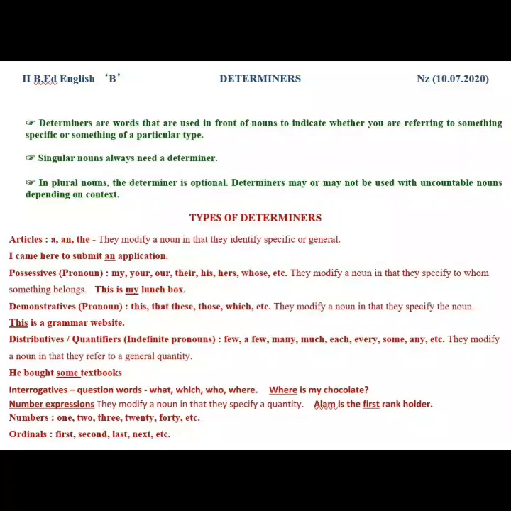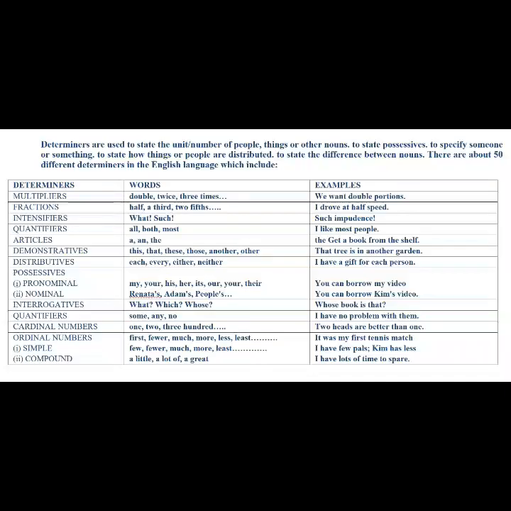Points to remember. Determiners are used to state the unit or number of people, things or other nouns. To state possessives, to specify someone or something. To state how things or people are distributed. To state the difference between nouns. There are about 50 different determiners in the English language, which includes multipliers, fractions, intensifiers, quantifiers, articles, demonstratives, distributives, possessives, interrogatives, quantifiers, cardinal numbers, ordinal numbers.